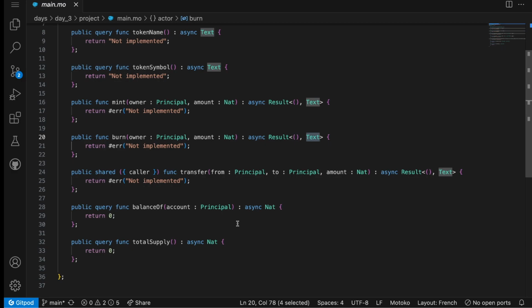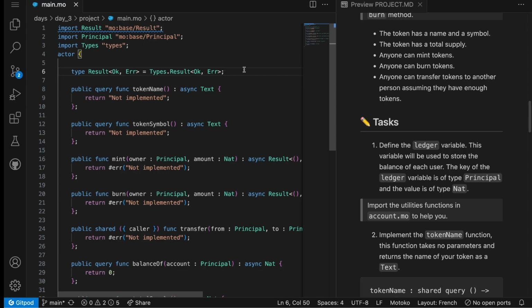Now is the time for you to pause this video and try to implement the 7 tasks that you have for today. I'll see you in the next part of the video, which is the correction of this project. Good luck. Alright, so let's move to the correction. I hope that you successfully implemented all the functions. If you have not, don't worry, I'm going to correct everything and explain how I'm doing it.